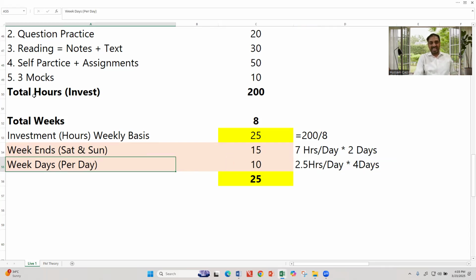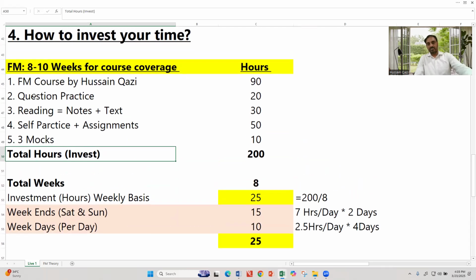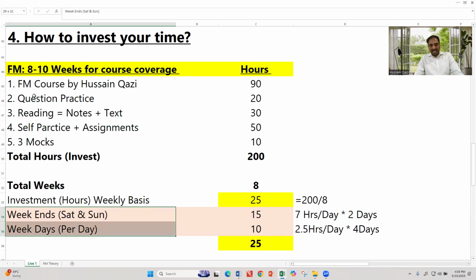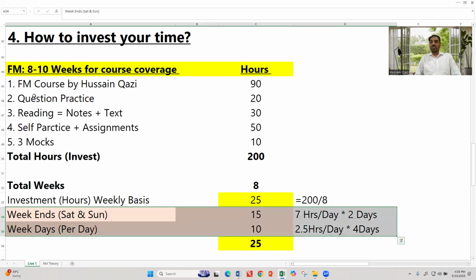So you can easily complete your studies, revision, all the things. But do remember, I have made this structure for those candidates who are not full-time students but are doing a full-time job.